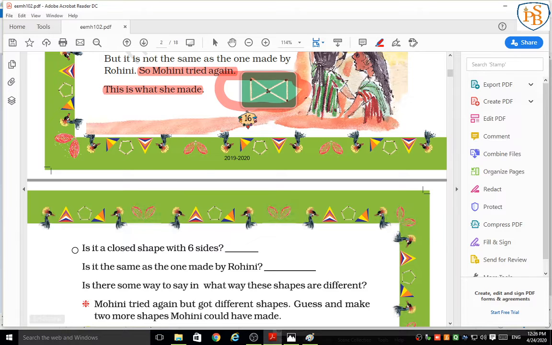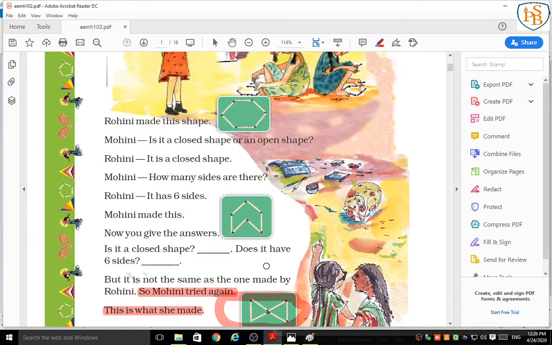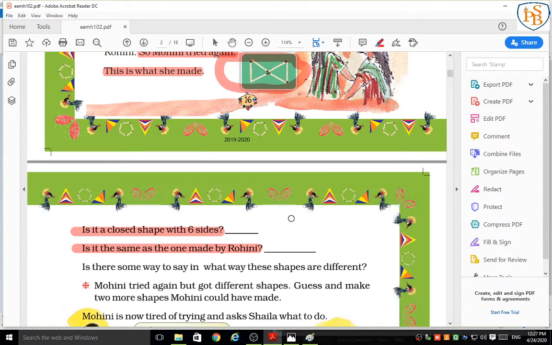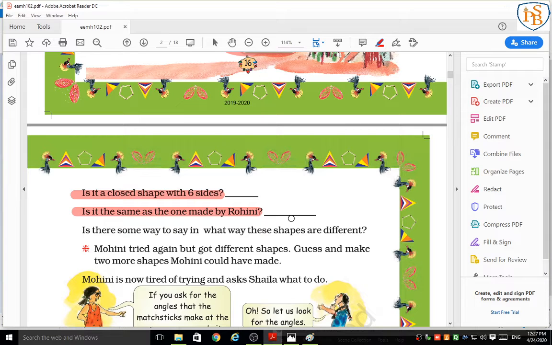Before that, give me the answer to some questions. Is it a closed shape with 6 sides? Closed shape. Correct. With 6 sides? Yes. Very good. Now tell me, is it the same as the one made by Rohini? No. Correct. It is not the same as Rohini's. Now, is there some way to say in what ways these shapes are different?